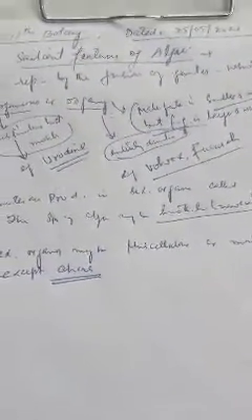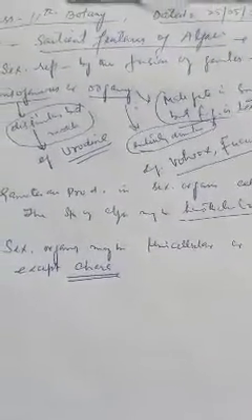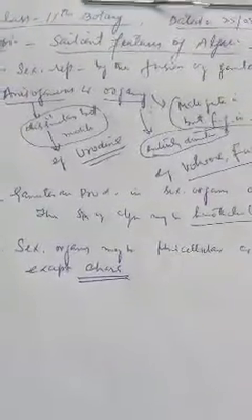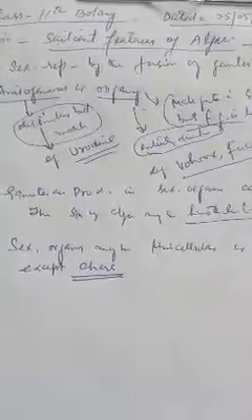Chara is an exceptional case in which sex organs are jacketed. And this question is often asked in the examination: in which of the following algae sex organs are jacketed? That is Chara.